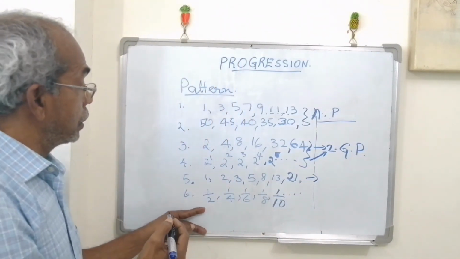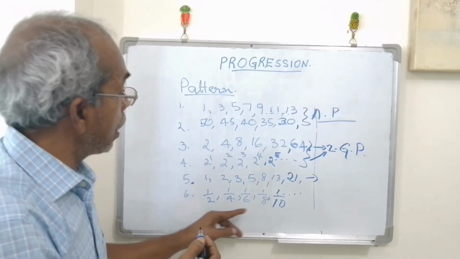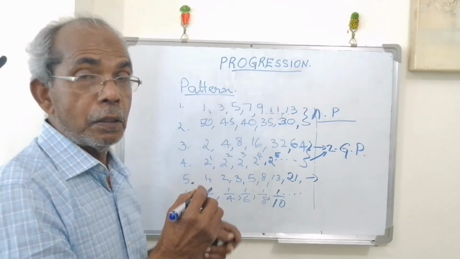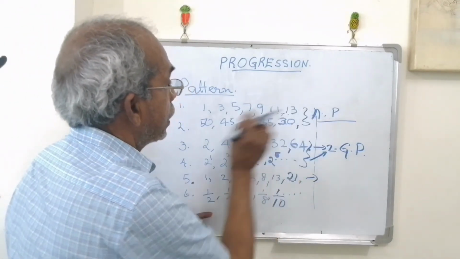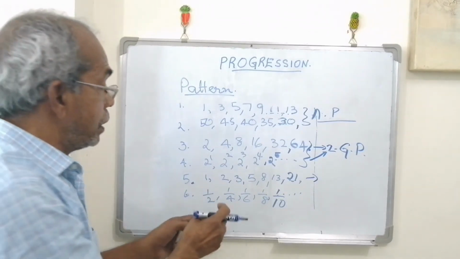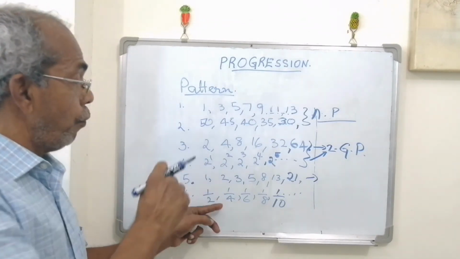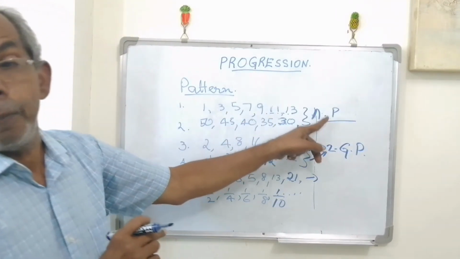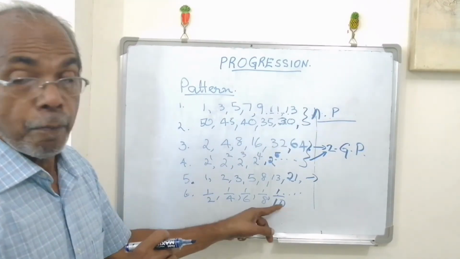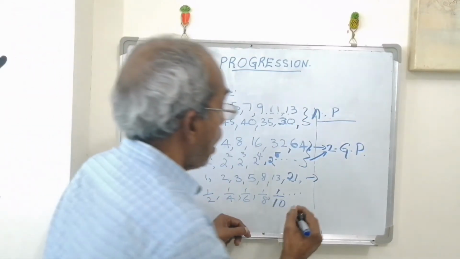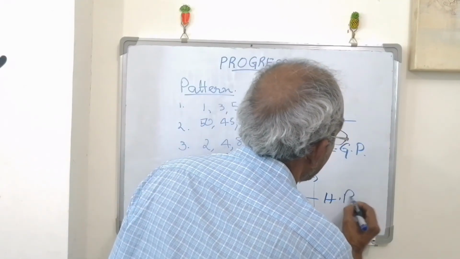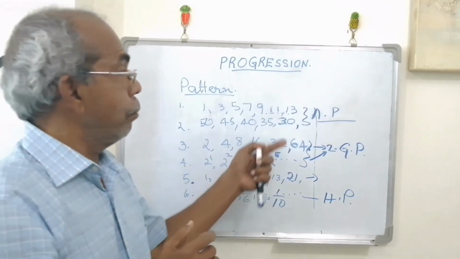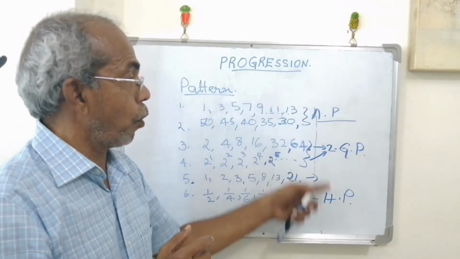Now the sixth one. The denominators 2, 4, 6, 8 and 10 are in AP, arithmetic progression. And the terms are reciprocals of terms in AP. This is called harmonic progression, usually HP. These are the three important types of progression.